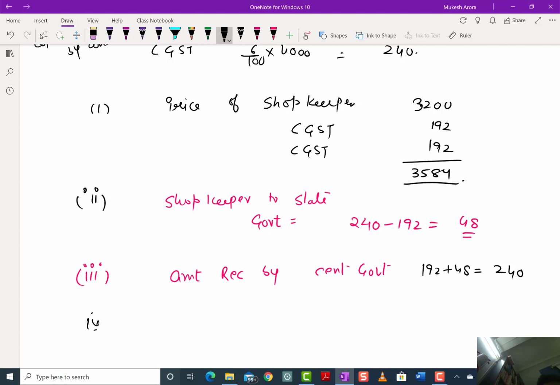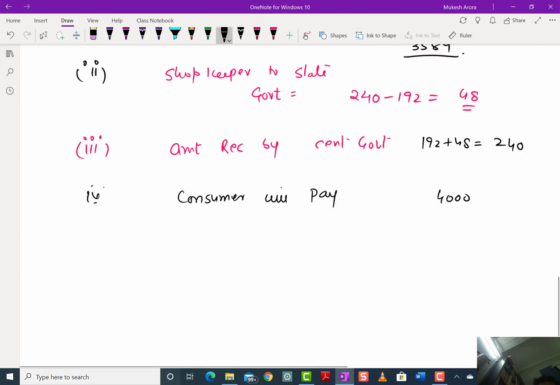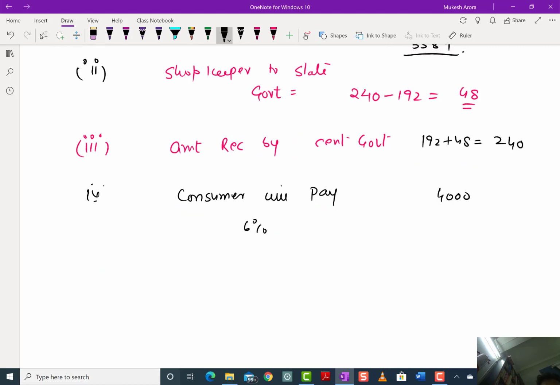And the fourth is the amount the consumer will pay. The consumer will pay 4,000 plus 6% CGST and 6% SGST, that is 240 and 240, that is 4,480 the consumer will pay.